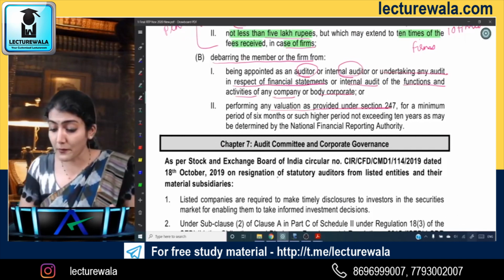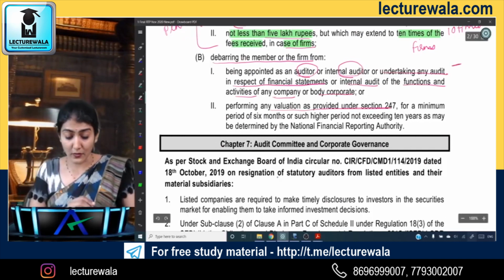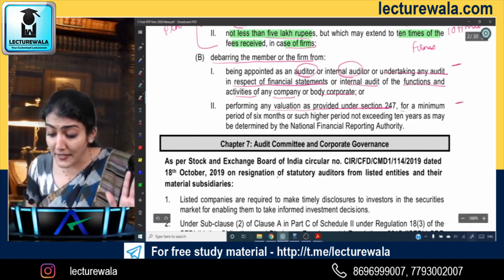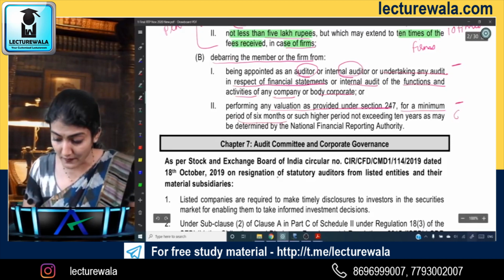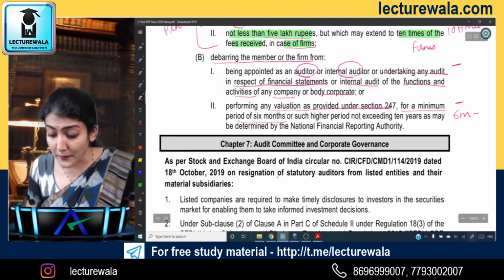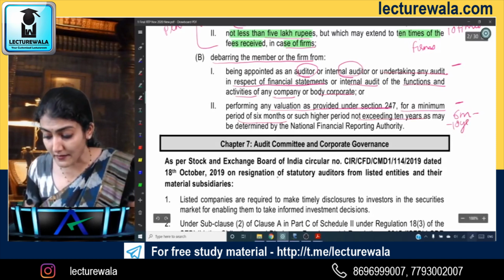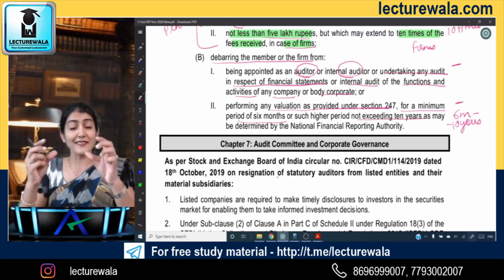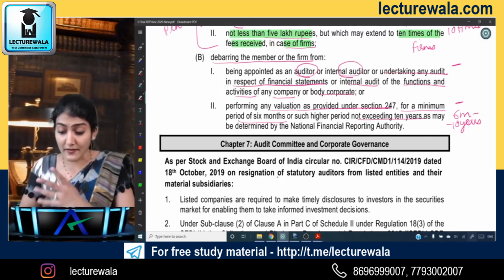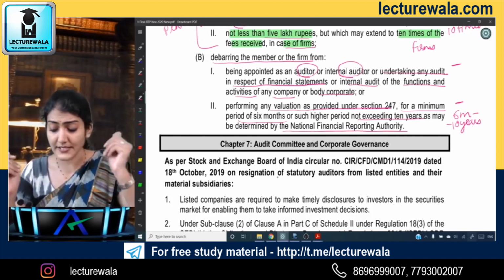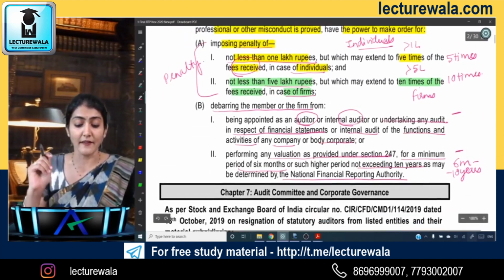So now cannot be appointed as auditor, internal auditor, or performing any valuation for a minimum period of 6 months, or such higher period not exceeding 10 years. So in that NFRA order it is 7 years, but what is the range? 6 months to 10 years, as may be determined by the NFRA.